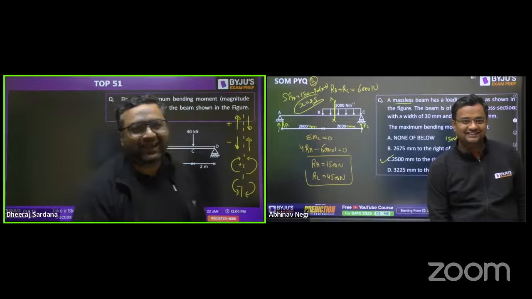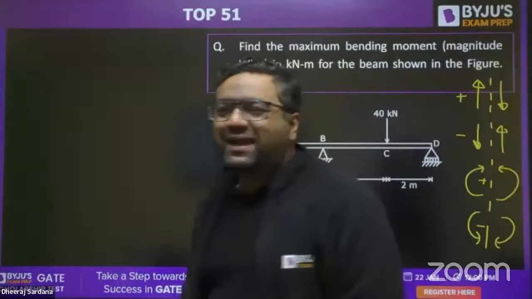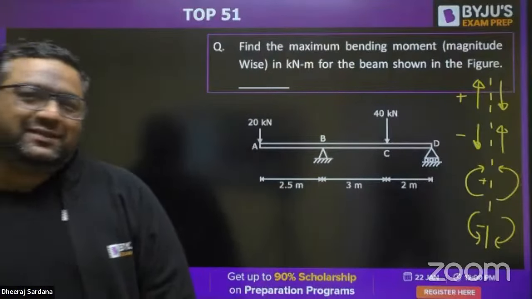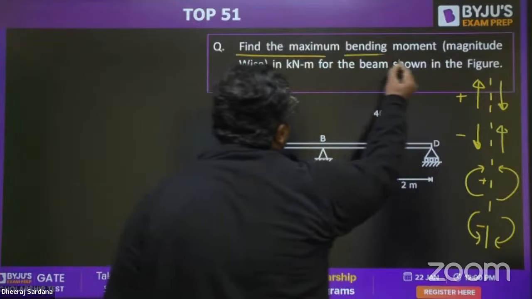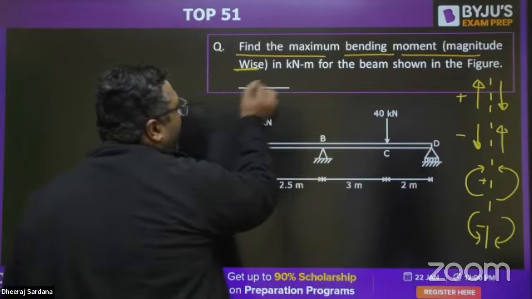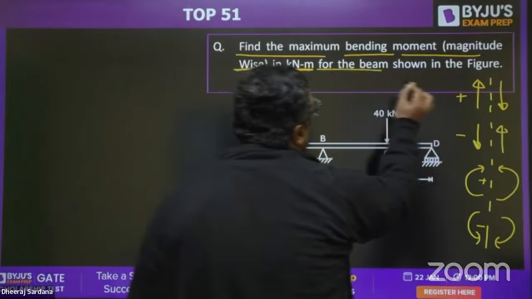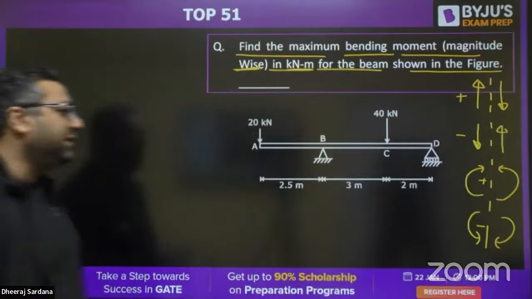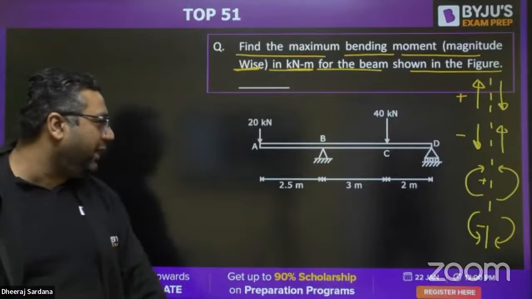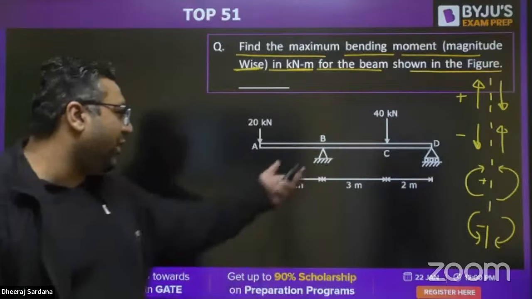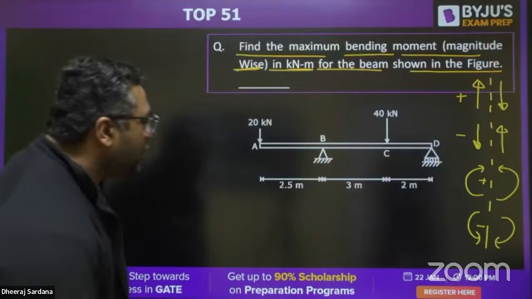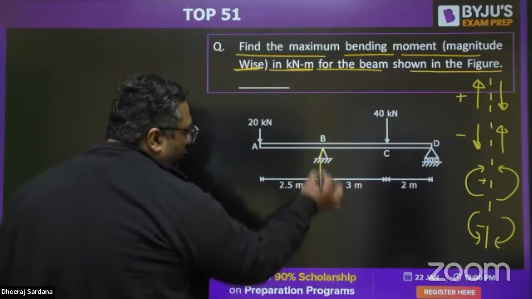Chaliye guys. So this time, guys, this is the question, and once again from SFD and BMD, it is asking you to find the maximum bending moment magnitude-wise in kilonewton meter for the beam shown in the figure. You can see this is the beam given to you. So A, B, C and D, and you can see there are two supports, one is hinge, other is roller. So first of all you will be finding out the support reactions.